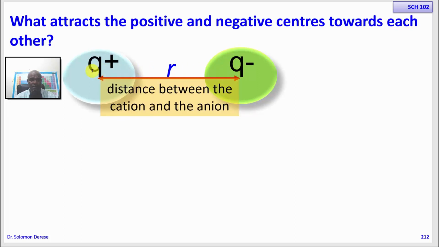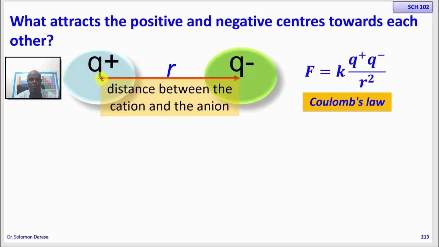The force of attraction that exists between oppositely charged species is governed by Coulomb's electrostatic law.